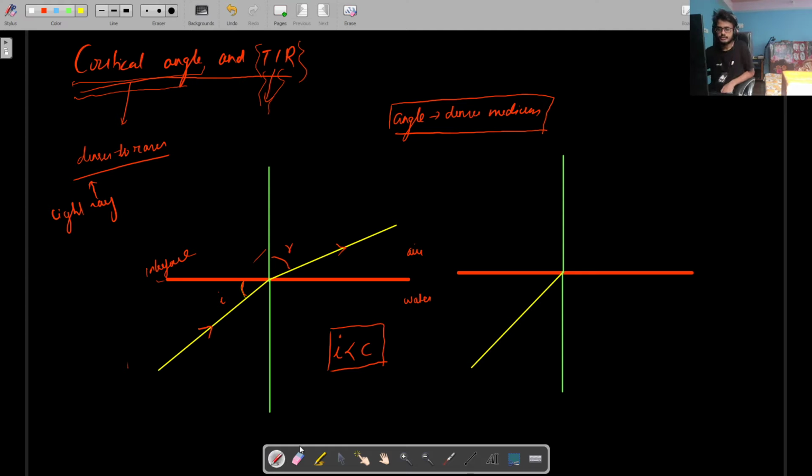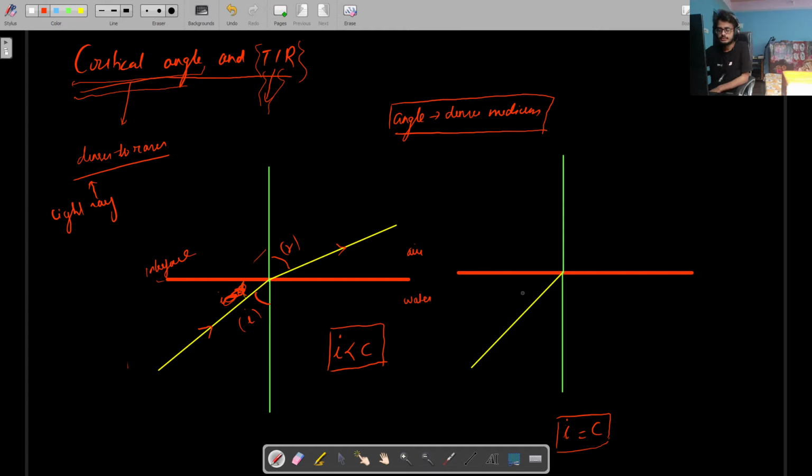Now if we say that the angle of incidence is equal to the critical angle. So now let us assume the case where the angle of incidence, sorry, this is not the angle of incidence, no one corrected me, this is not the angle of incidence, this is the angle of incidence, this is the angle of refraction. So the angle between the incident ray and the normal is the angle of incidence.